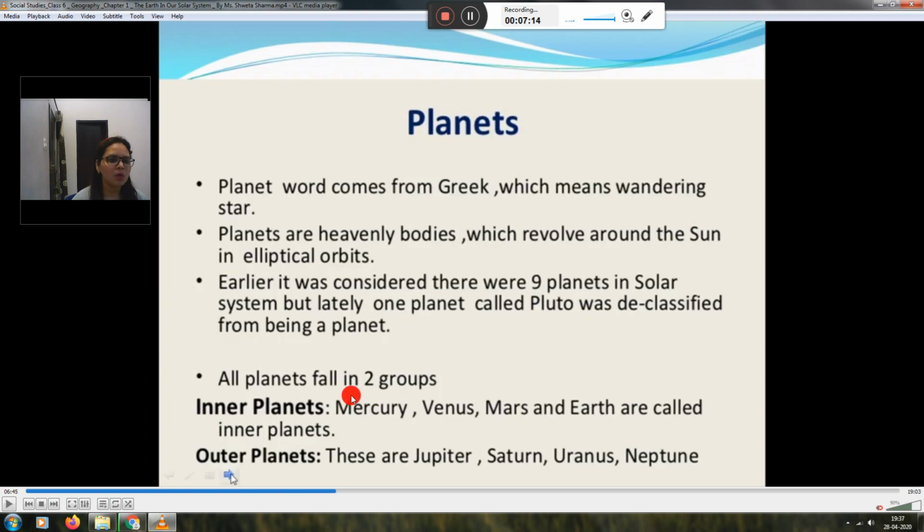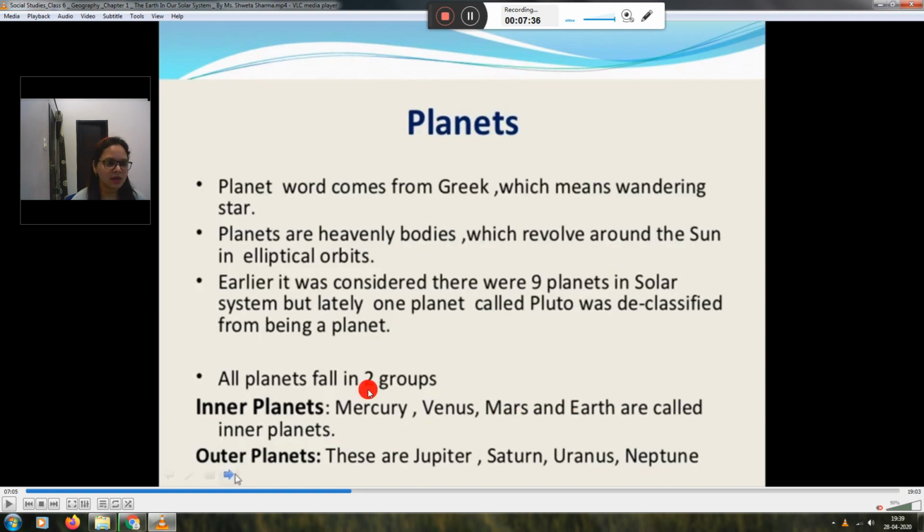All planets fall into 2 groups. We divide these 8 planets into 2 categories. The first is inner planets and the second is outer planets. The 4 planets near the sun, Mercury, Venus, Earth and Mars, are called inner planets.